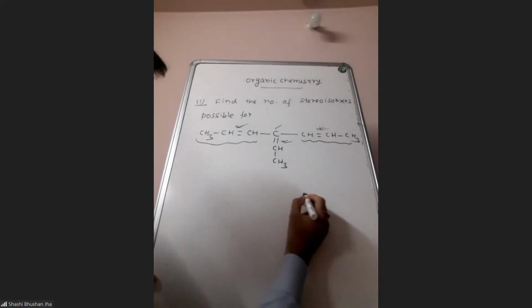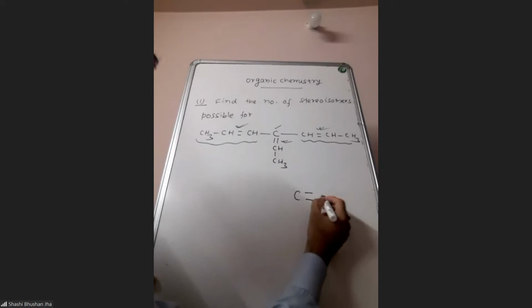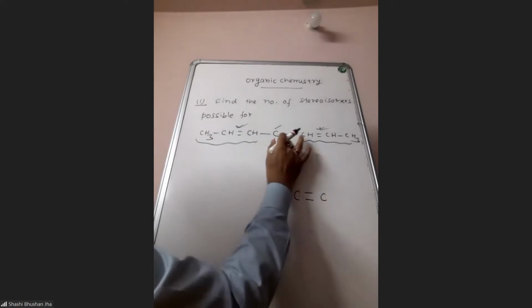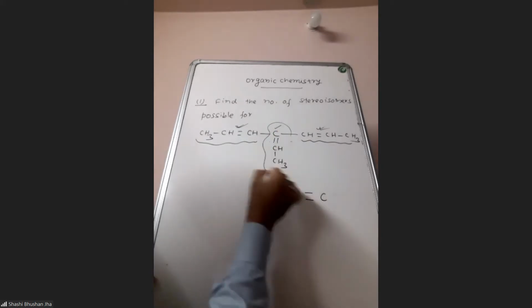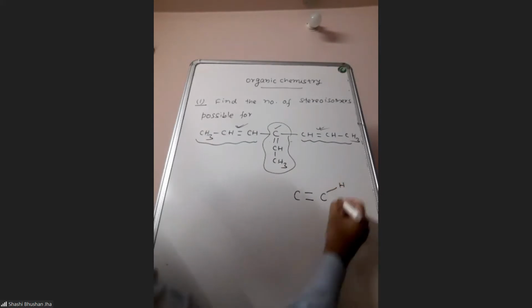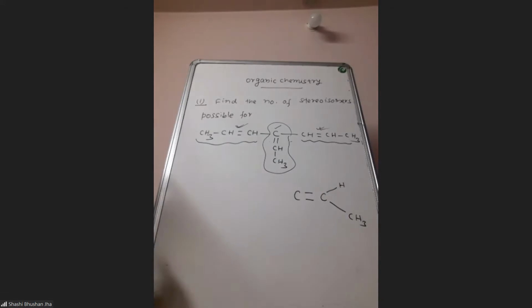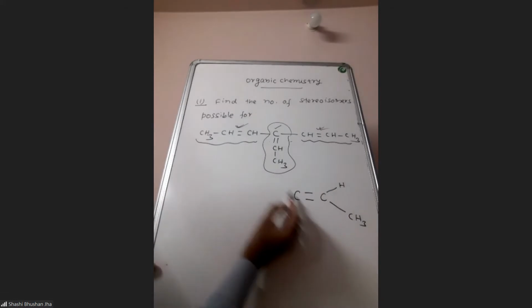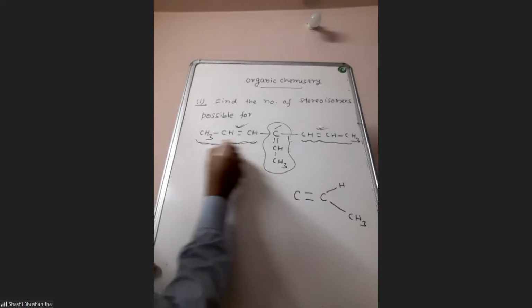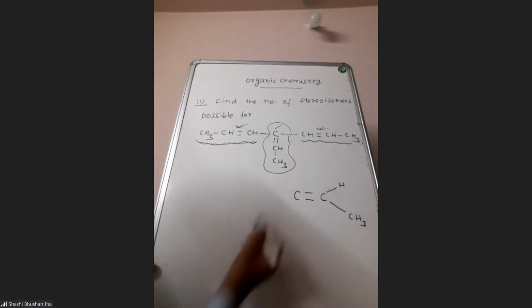You see this. First I'm drawing this part of the molecule. Now this carbon is connected to two similar groups, CH3, CH double bond CH, and from the other side also a similar group.